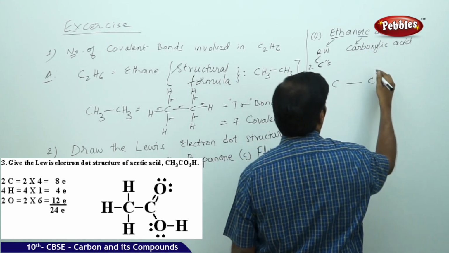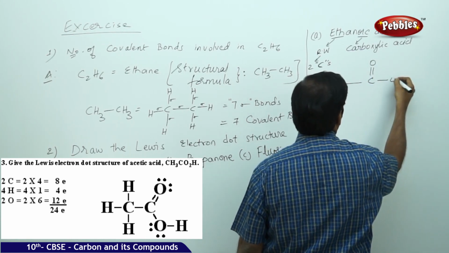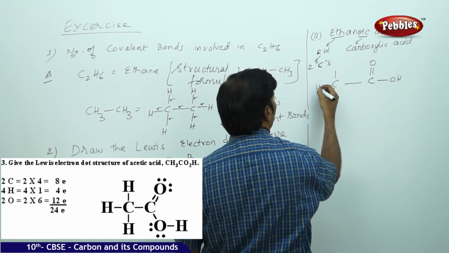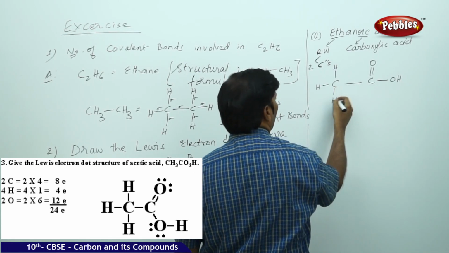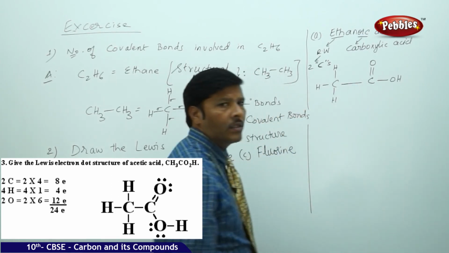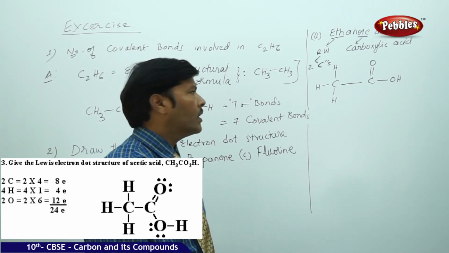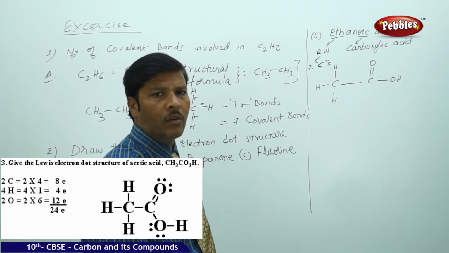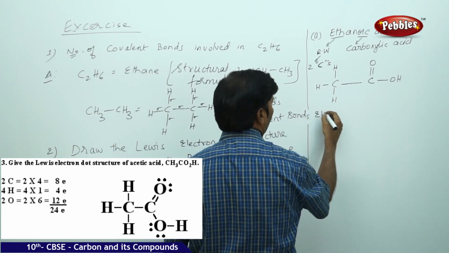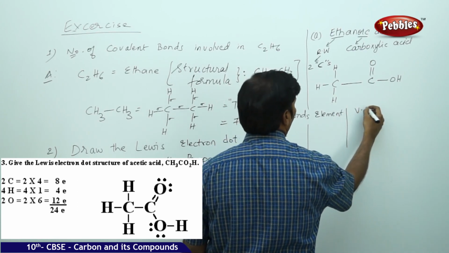Because it is a carboxylic acid, it is chain terminating. So I take a double bond oxygen, a single bond OH, then satisfy the tetravalencies. Now go for the Lewis electron dot structure. Carbon is tetravalent, hydrogen is monovalent, carbon contains 4 valence electrons.